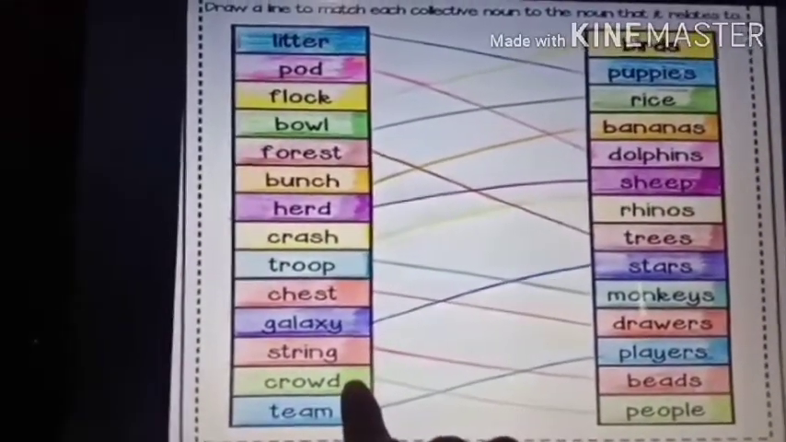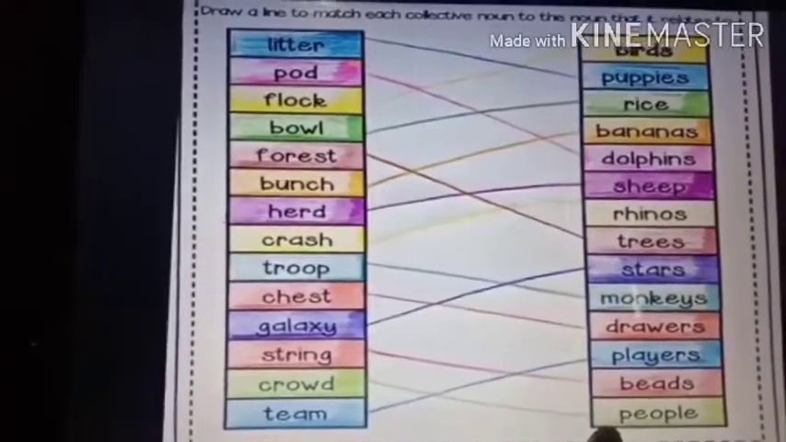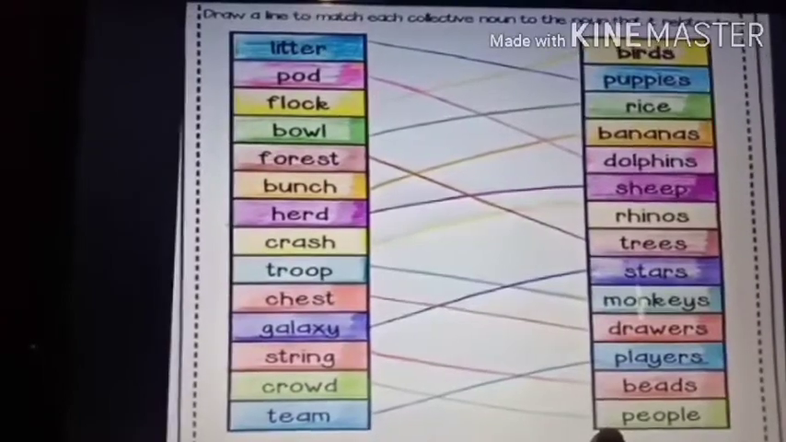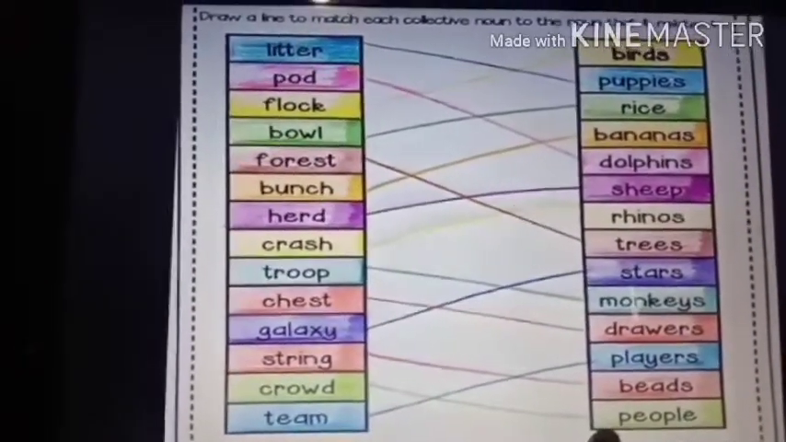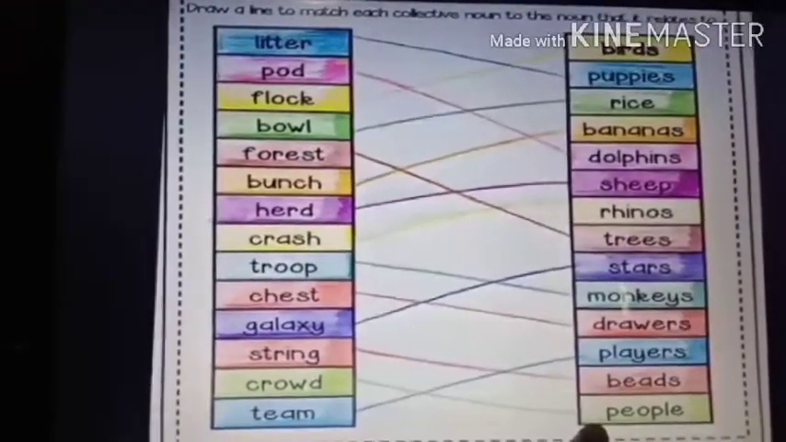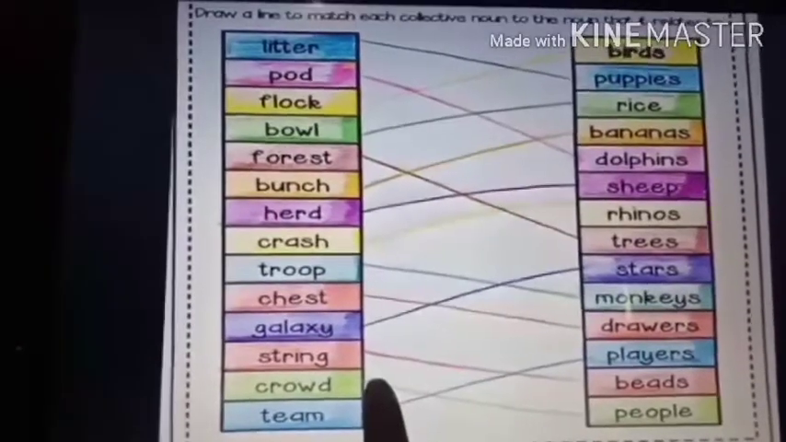Now crowd. All of you know crowd. A group of people is called a crowd. When there are many people, you say there is a crowd of people. There was a crowd of people at the market. There was a crowd of people at the stadium.